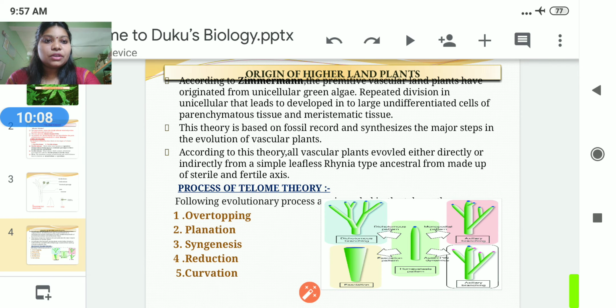According to this theory, all the vascular plants evolve either directly or indirectly from the simple leafless Rhynia types of ancestral form made up of sterile and fertile axes.